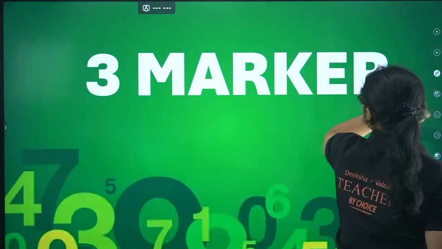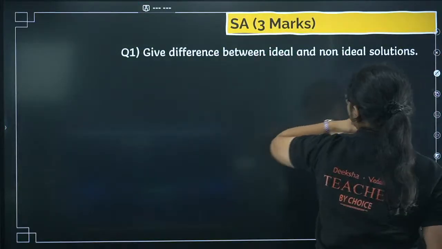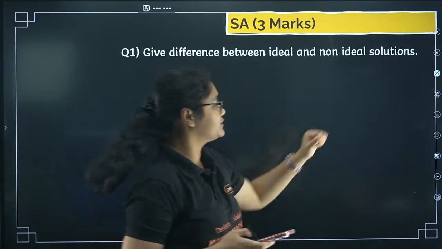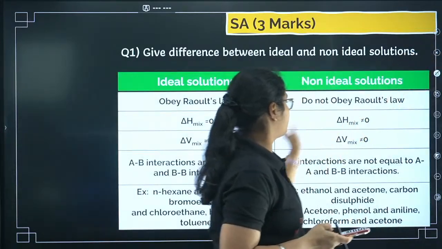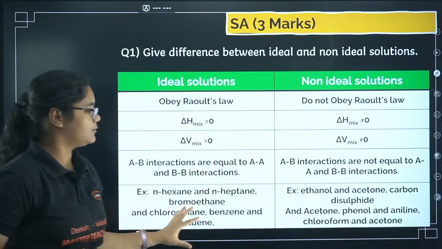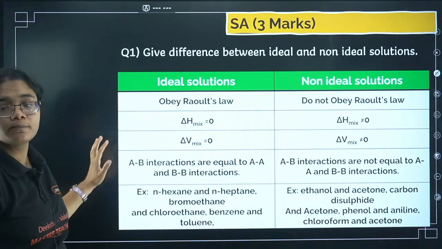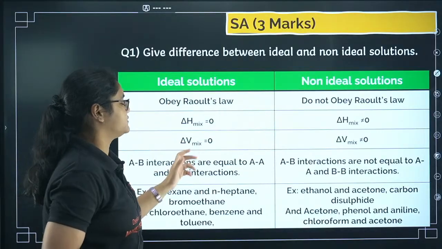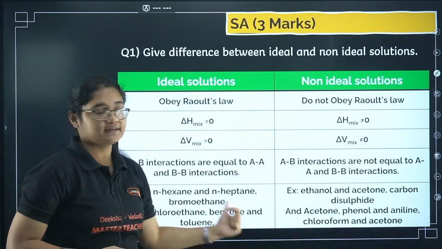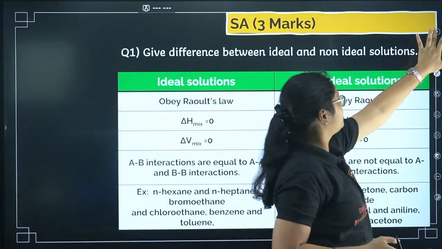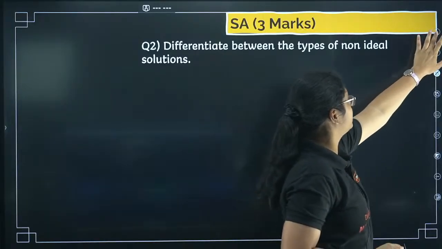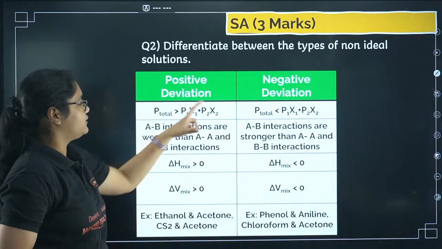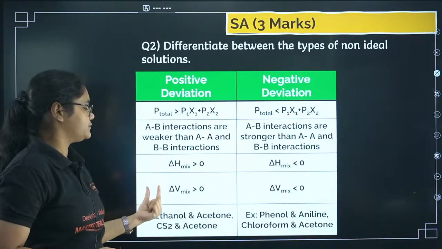Okay. Next, we'll go to 3-marker questions here. In 3-marker questions, mostly you have to focus on the difference between questions. So the first question is the ideal and non-ideal solution. Here I have given the points, just note them down. Obeys Raoult's law, does not obey, delta H mix, V mix, interactions, and then examples. Next you have positive and negative deviation. Same, the interactions, total pressure, delta H mix, delta V mix.